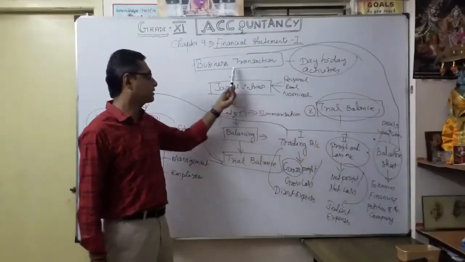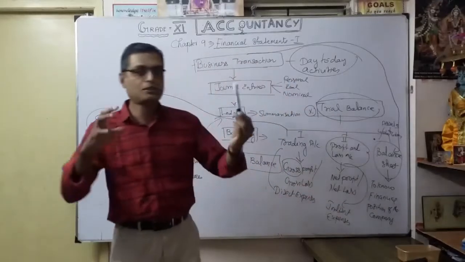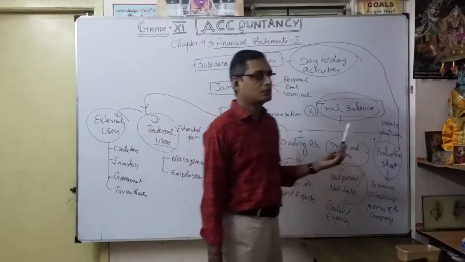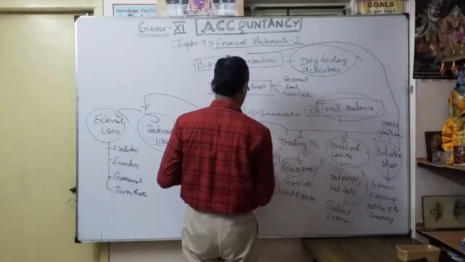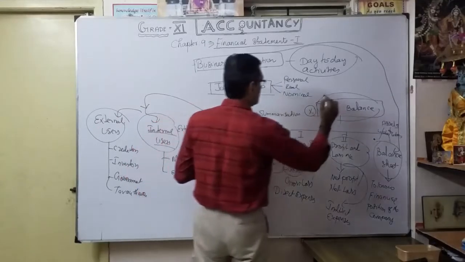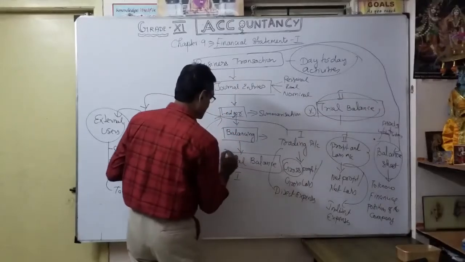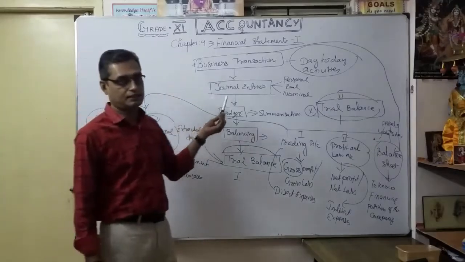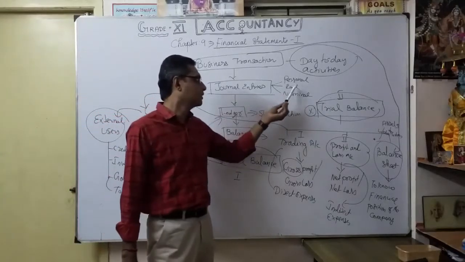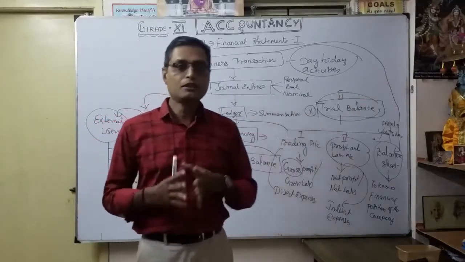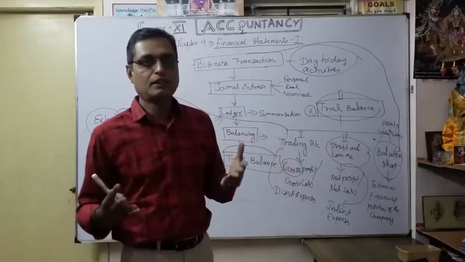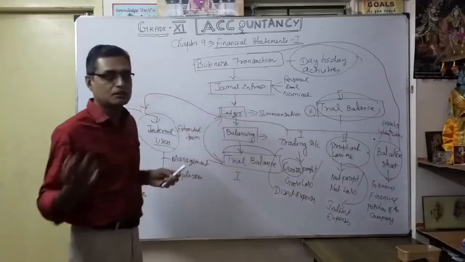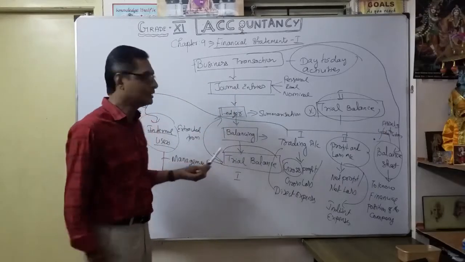So from the business transaction to the balance sheet, that's what we are learning, how to prepare the statements. We can't prepare the balance sheet suddenly. So this is stage 1, and then stage 2. Up to the trial balance, we want to learn the preparation of journal entries, personal account, real account, nominal account. Before that, you want to know the meaning of personal account, real account, nominal account, and the rules also. Once you are strong in journal entries, automatically you can prepare the ledger, then balancing, then the trial balance.